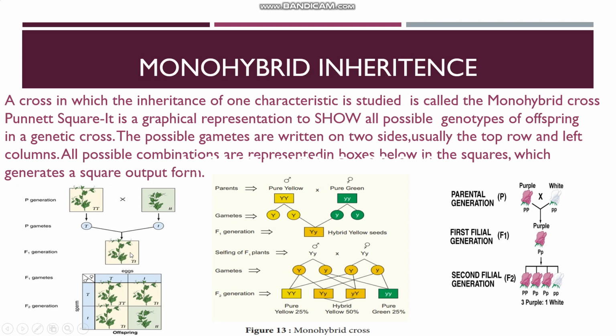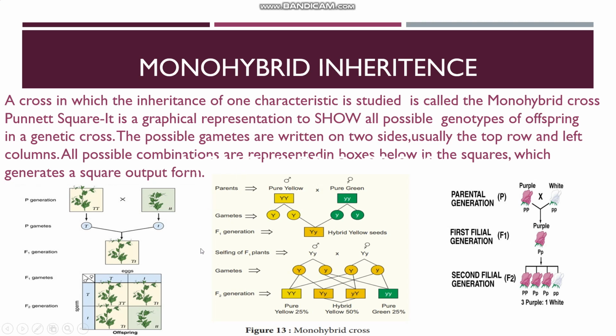Next step in Mendel's experiment is selfing the F1 plants. The F1 plants' genotype is capital T, small t, so it produced two types of gametes. Some gametes carry the capital T and some carry the small t. You can show the gametes in a Punnett square. This Punnett square shows all possible combinations in a box form.